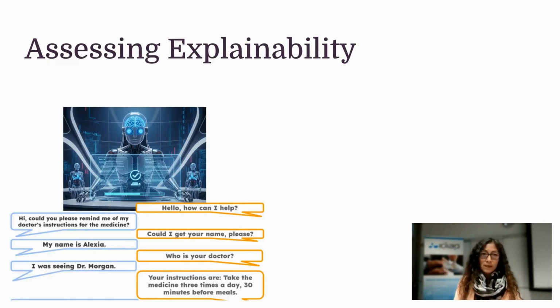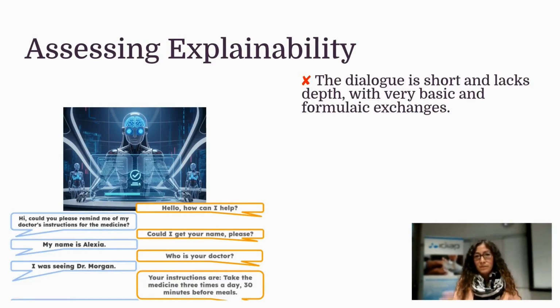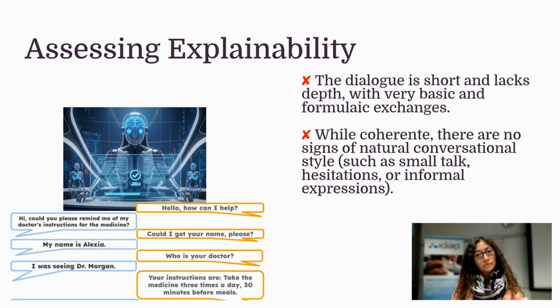Then, okay, so it has the visual information. It also calculates the scores as we described before, but not only providing numbers that may be complex to understand, it provides a more friendly explanation. In this case, the previous dialogue is short, it lacks depth, it has very basic informal exchanges.